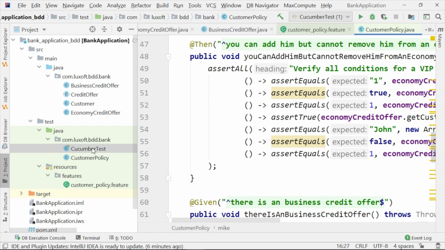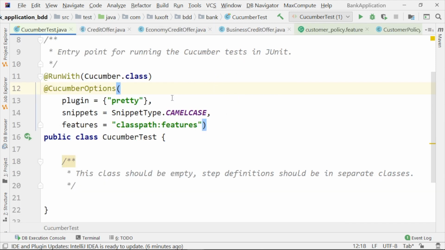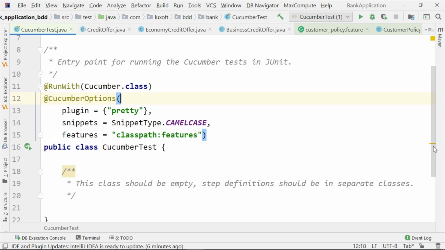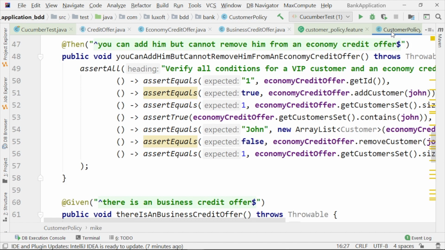How do we execute the tests? We need to introduce this Cucumber test class. What we see here is that it does not contain many lines. It says here, this class should be empty, step definitions should be in separate classes, more exactly here in the customer policy class.